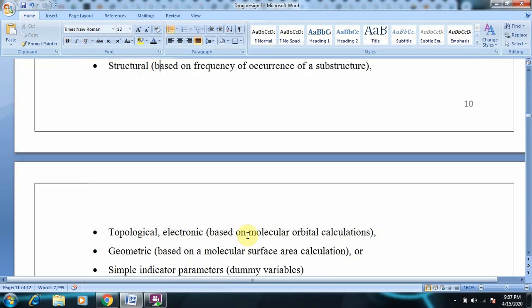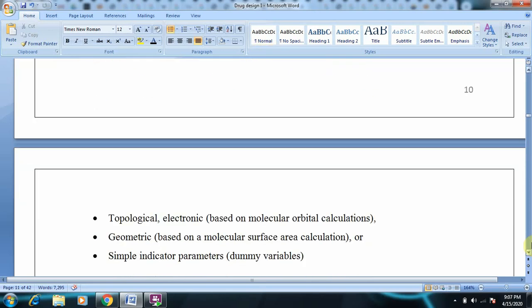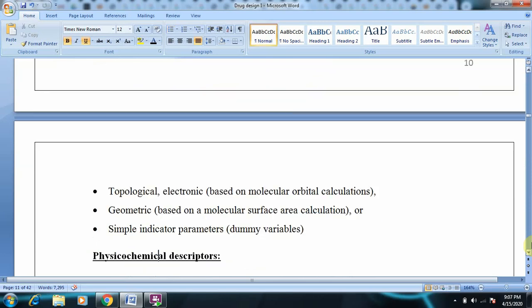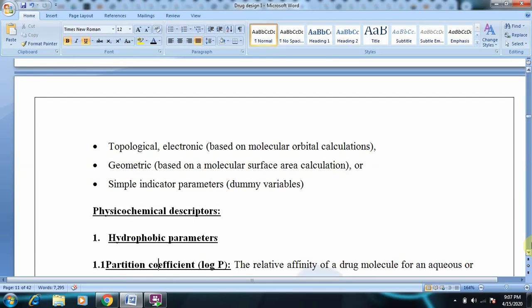So you just have to remember these names, but according to your syllabus, physicochemical descriptors are to be focused on. So what are the different types of descriptors? Physicochemical, structural, topological, electronic, geometric, and simple indicator parameters. Out of these, physicochemical descriptors have been given due importance in your syllabus. So what are these physicochemical descriptors? We'll study one by one.